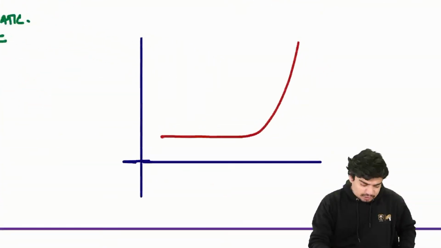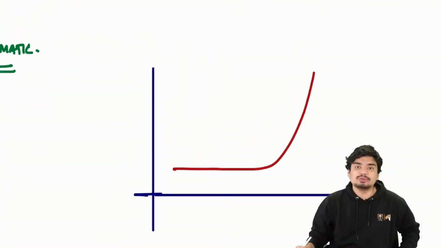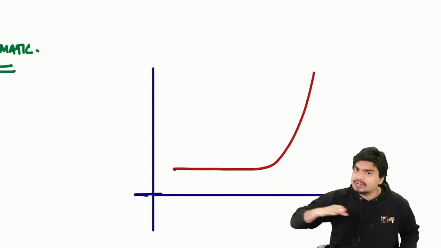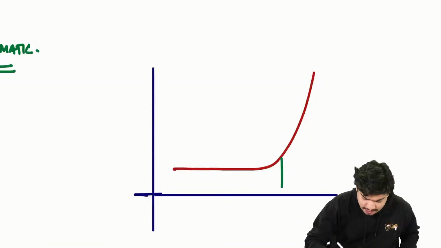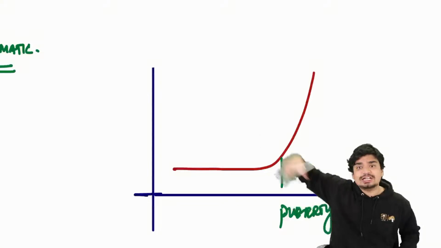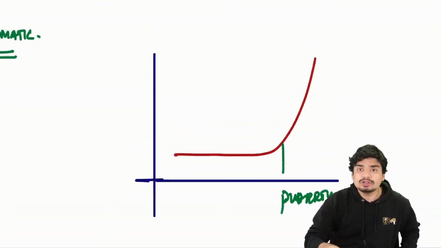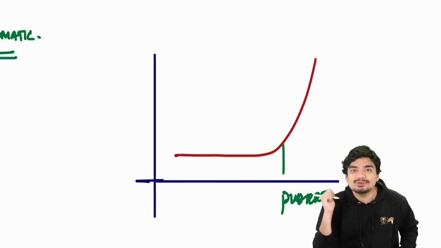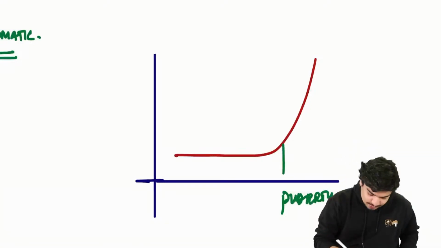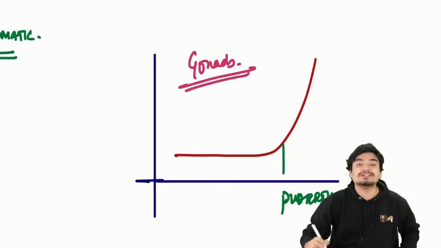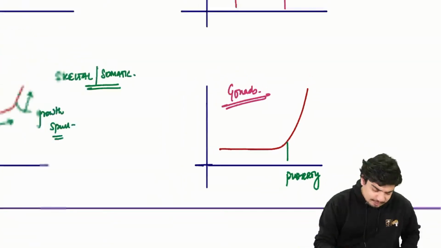And the last growth curve that I'll show you, this growth curve. Initially, it is very silent. No growth is occurring. And then around puberty, suddenly there is a lot of growth. So this is going to be your testes and ovaries, your gonads. All right, so these are some important growth curves.